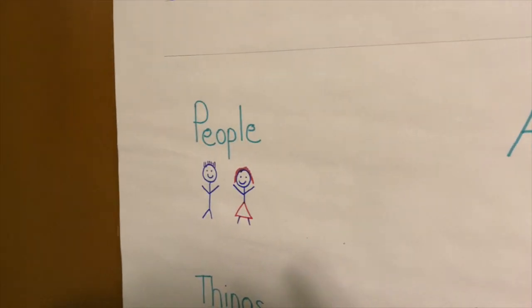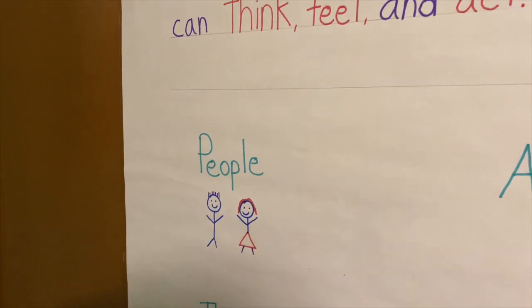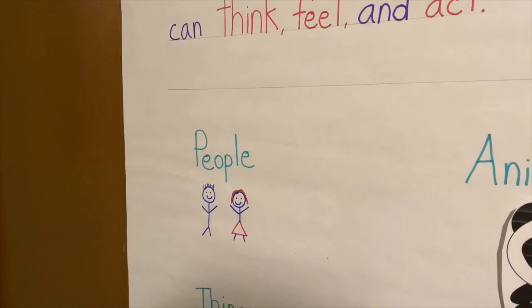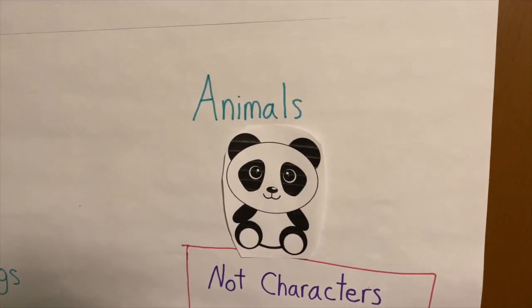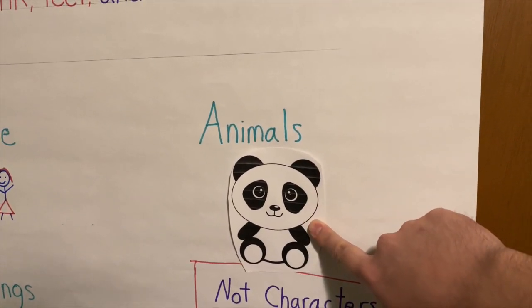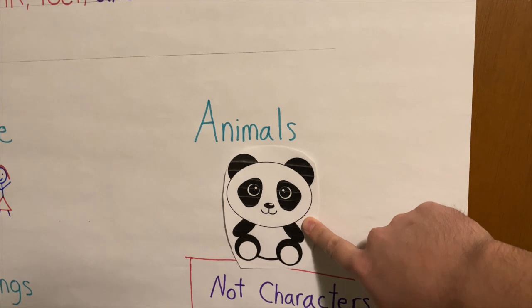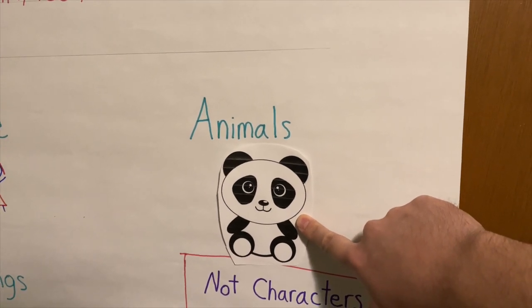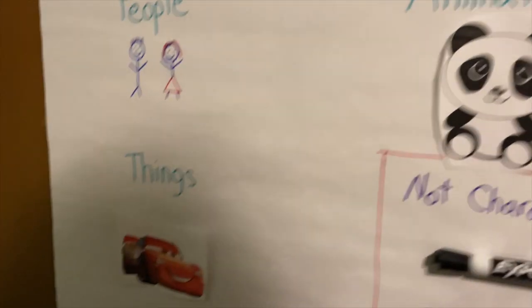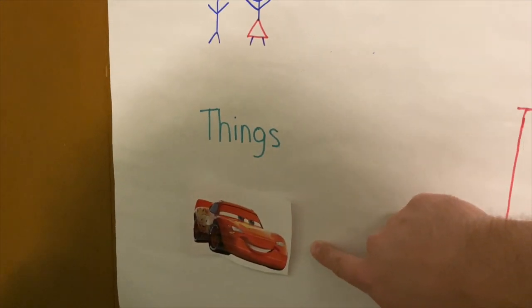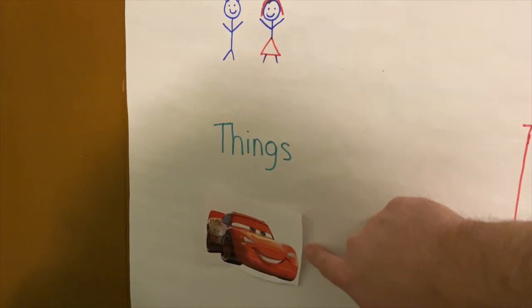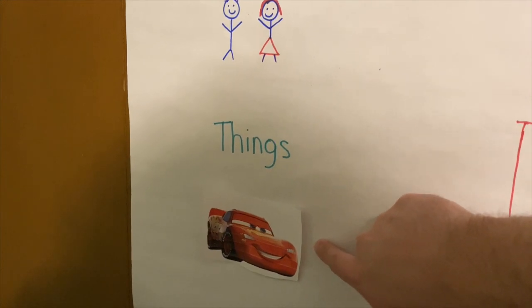So if we look down here, people, just like you and me. So if you and me were in a story, we could be characters. We think, feel, and act. And then animals, like this panda here, kind of like Rasheed. You know, in the story, maybe the animals can think, feel, and act. And then even things, like here we got Lightning McQueen from Cars. In Cars, he thinks, feels, and acts. So even though he's a thing, he can think, feel, and act.